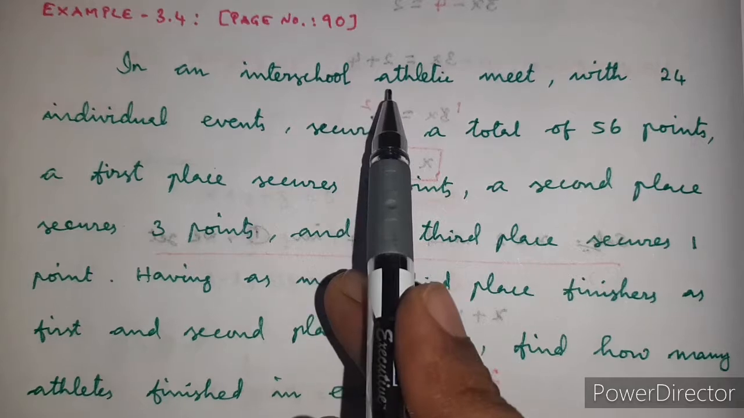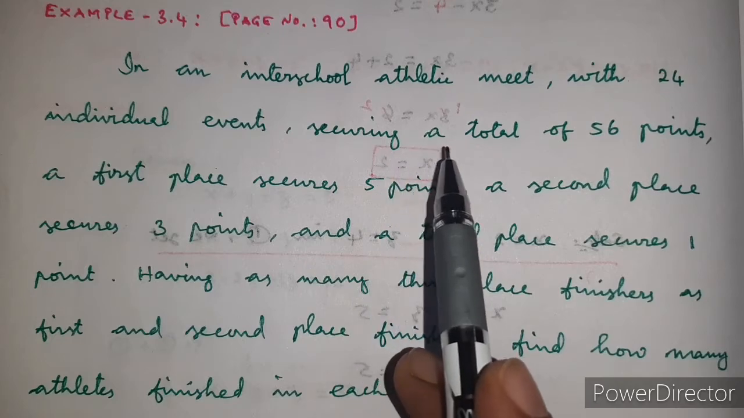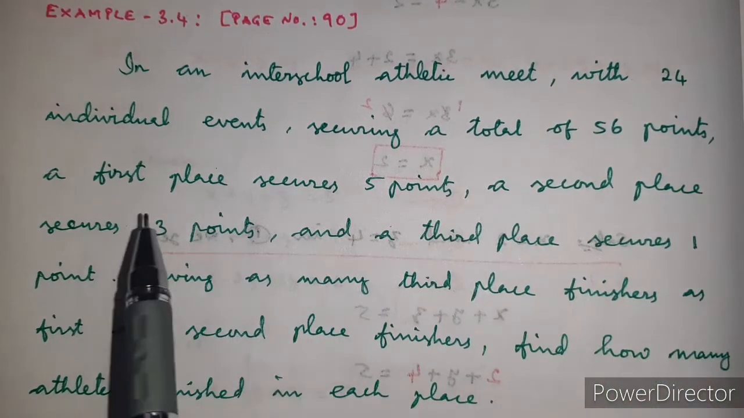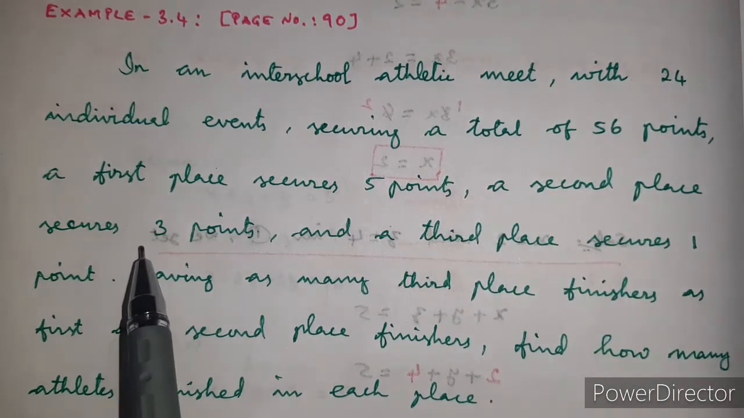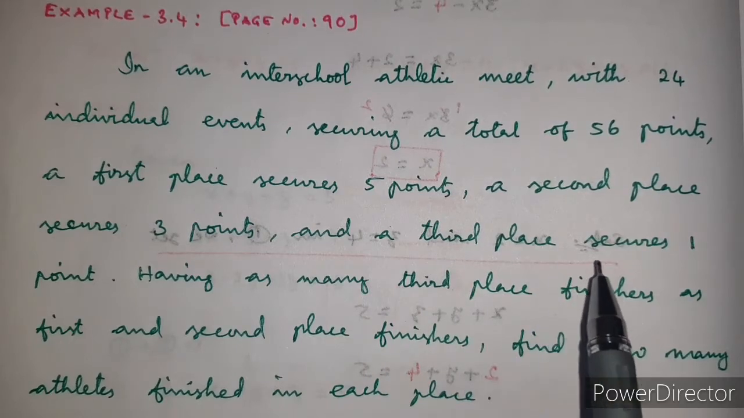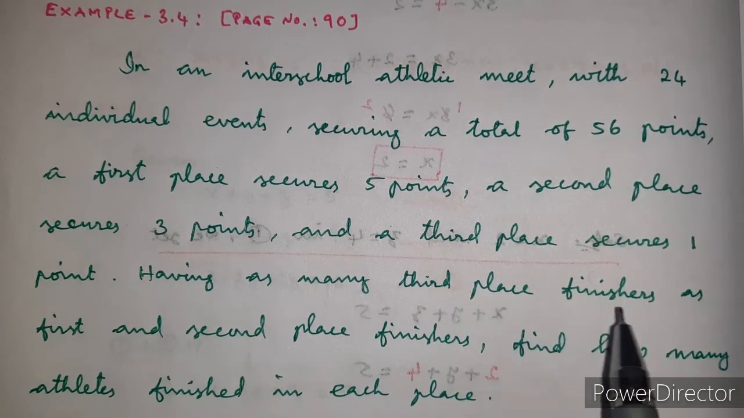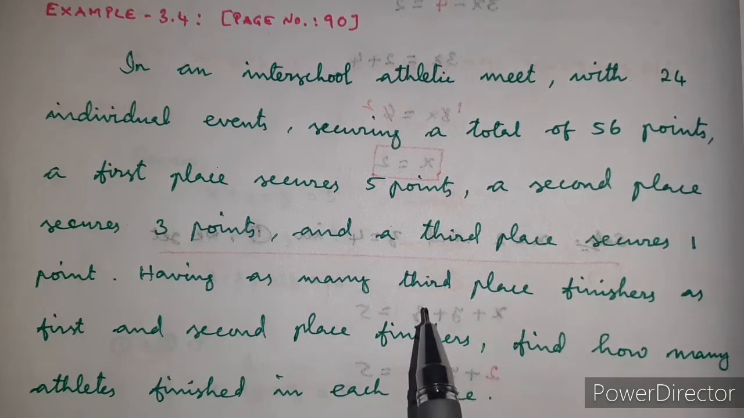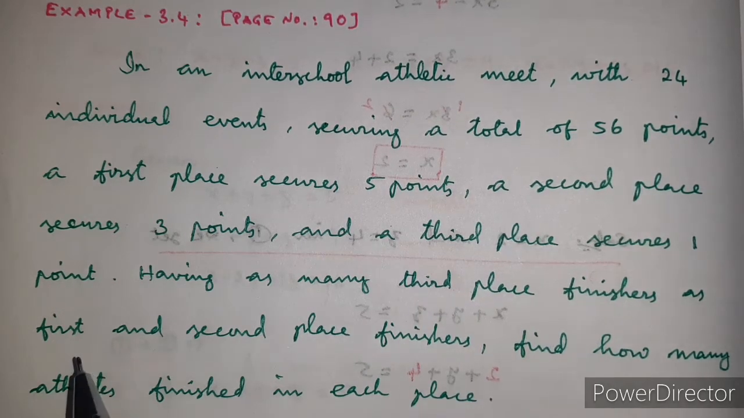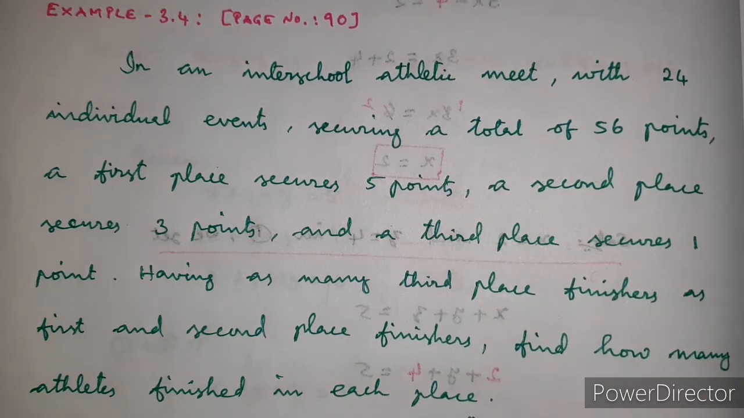In an inter-school athletic meet with 24 individual events securing a total of 56 points, a first place secures 5 points, a second place secures 3 points, and a third place secures 1 point. Having as many third place finishers as first and second place finishers, that is, the number of third place finishers is equal to the number of first place and second place finishers. Find how many athletes finished in each place.